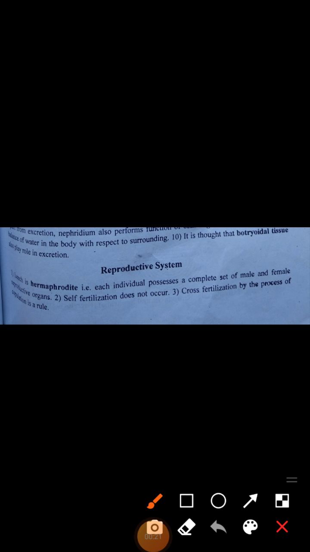The reproductive system of leech helps for reproduction. The leech is hermaphrodite, which means each individual possesses a complete set of male and female reproductive organs. Self fertilization does not occur in the leech. Cross fertilization by the process of copulation is a rule.